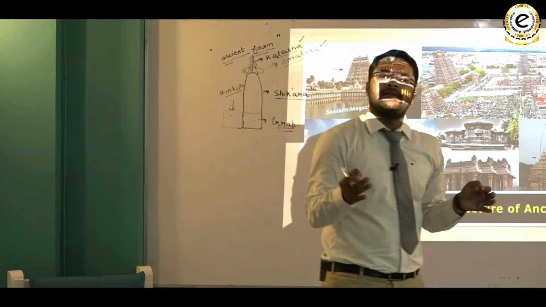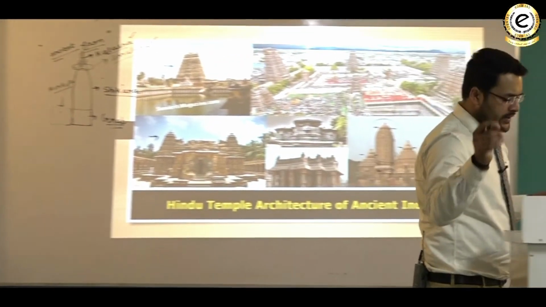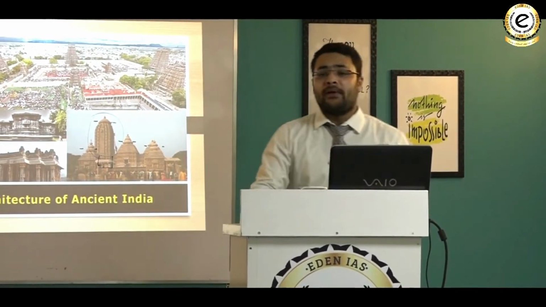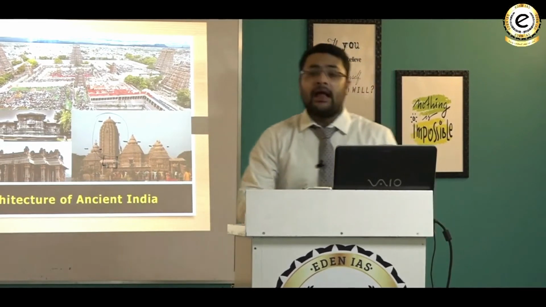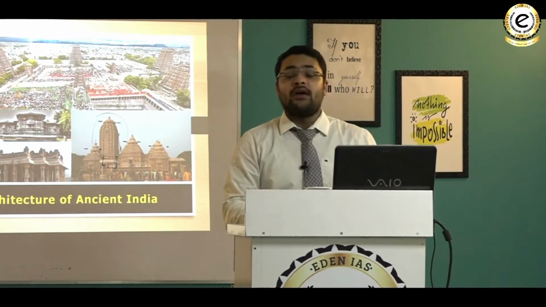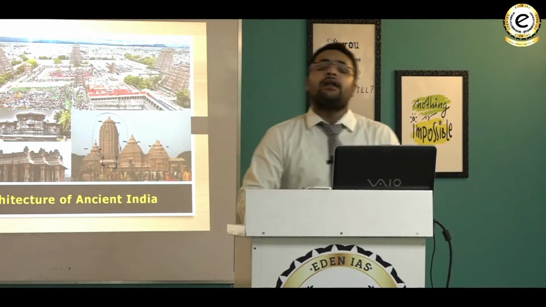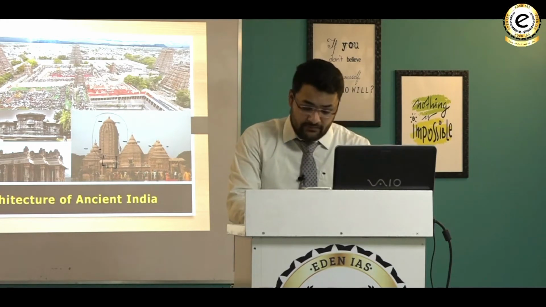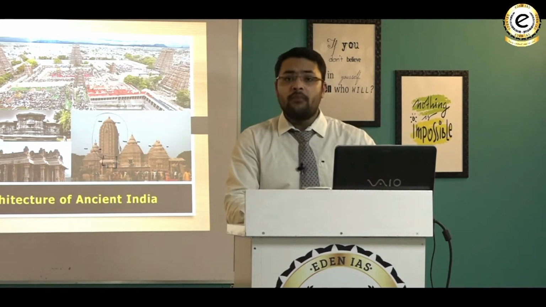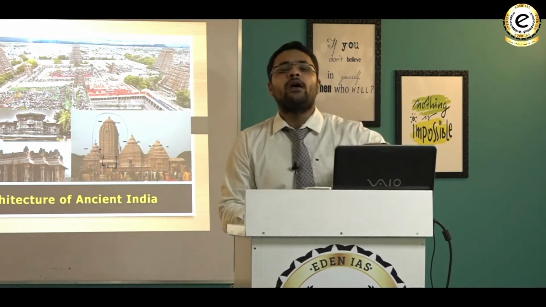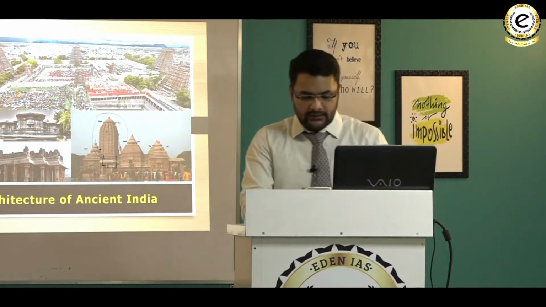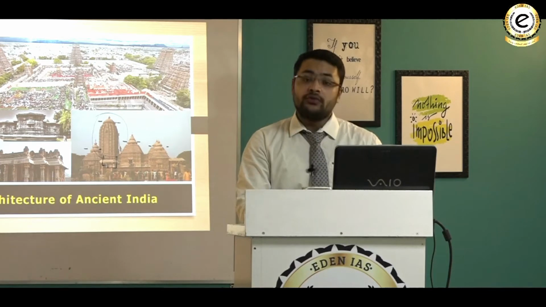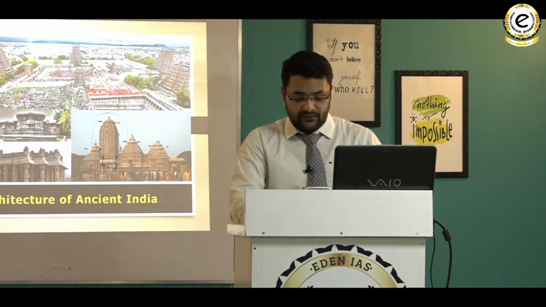So these are basic features of every temple which you are supposed to write with me. So please write down the basic form of Hindu temples which we are going to study in this class. The first thing which I told you was Garbhagriha. Garbhagriha literally means a womb house, because Garbh means womb, Griha means house. A womb house, it is a cave-like sanctum which used to house the main deity of the temple.